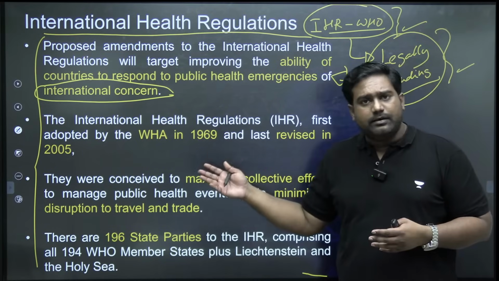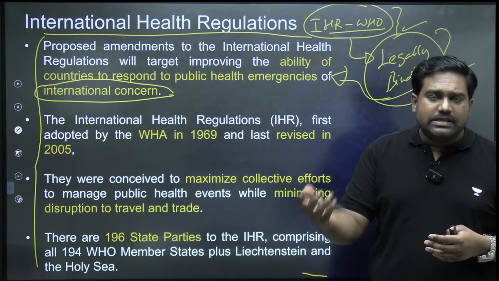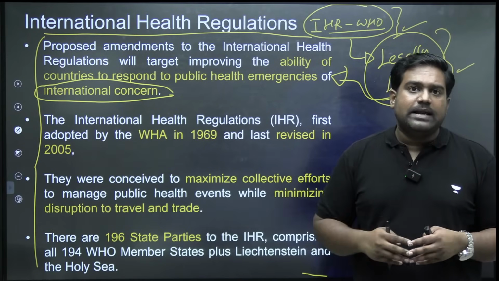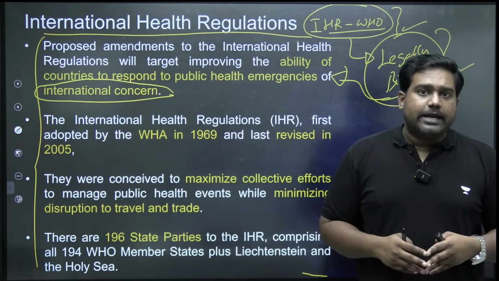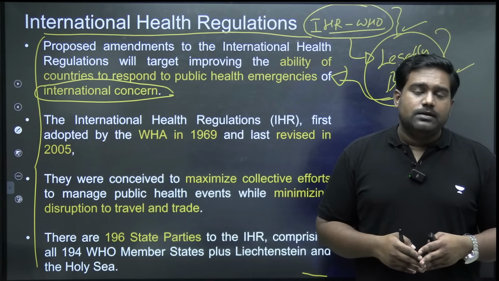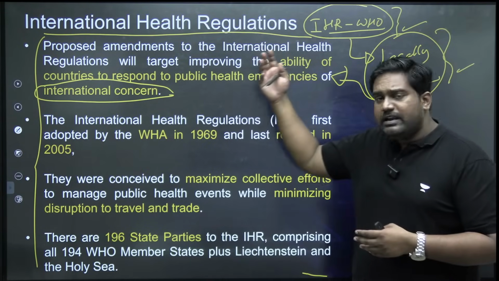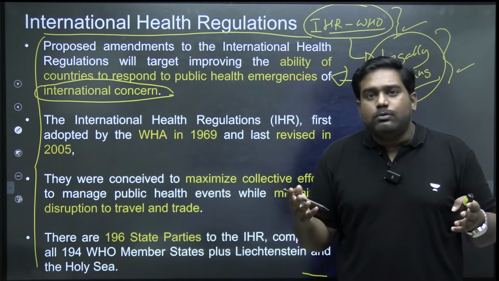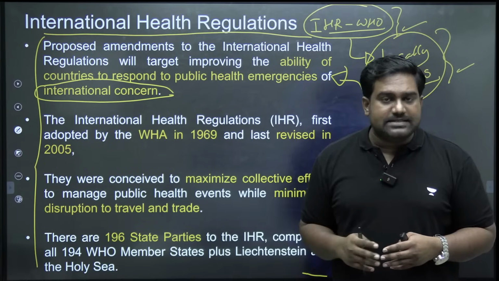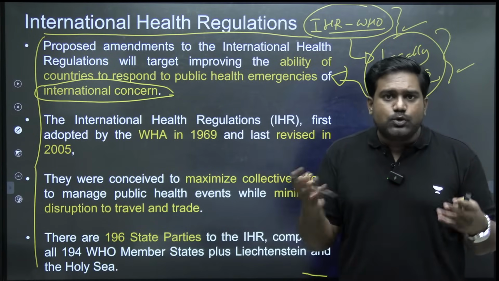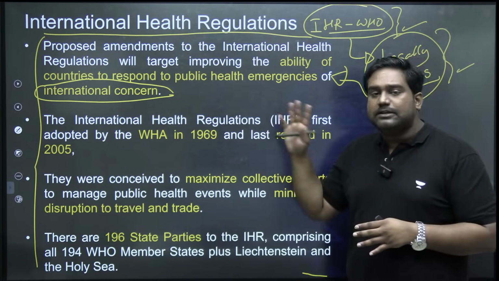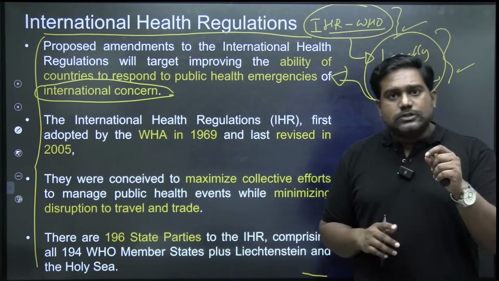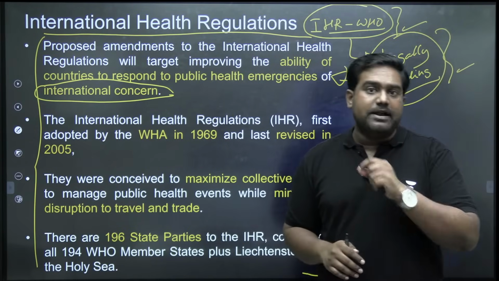Like China violated it blatantly. It didn't report the actual extent of the crisis when COVID-19 started in Wuhan. It hid the data from the world. It wasn't transparent. So it clearly breached IHR. It violated international law, but WHO could not do anything because it's a toothless organization. It has no powers to enforce or penalize the countries that violate IHR guidelines. So that is the reason why IHR is being amended.